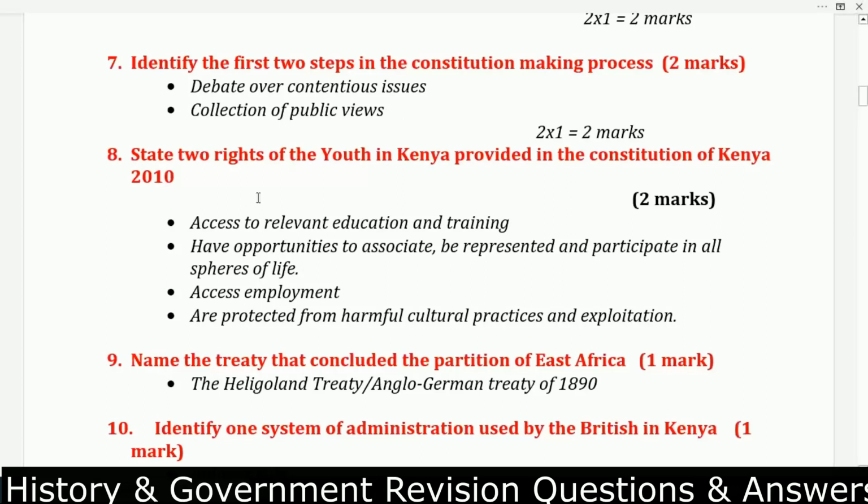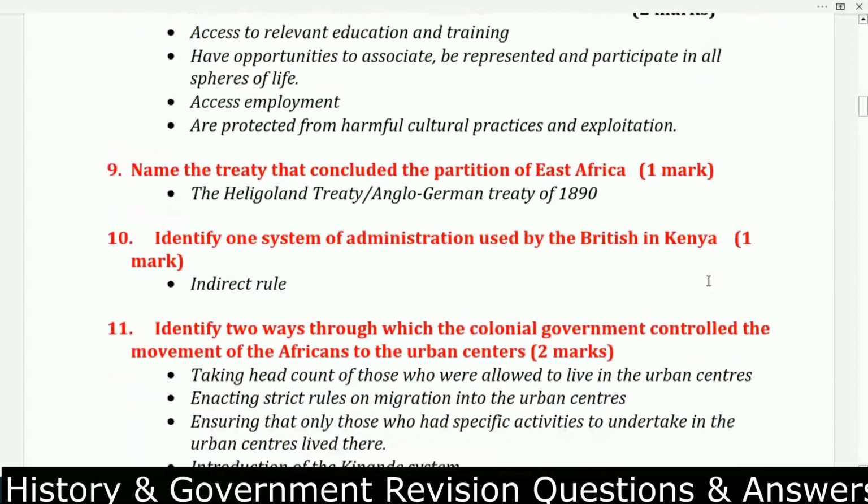Question number 8. State 3 rights of the youth in Kenya provided in the 2010 Constitution of Kenya. That one, access to relevant education and training. Number 2, have opportunities to associate, to represent, and to participate in all spheres of life. Number 3, access employment. Number 4, and the last one, are protected from harmful cultural practices and exploitation.